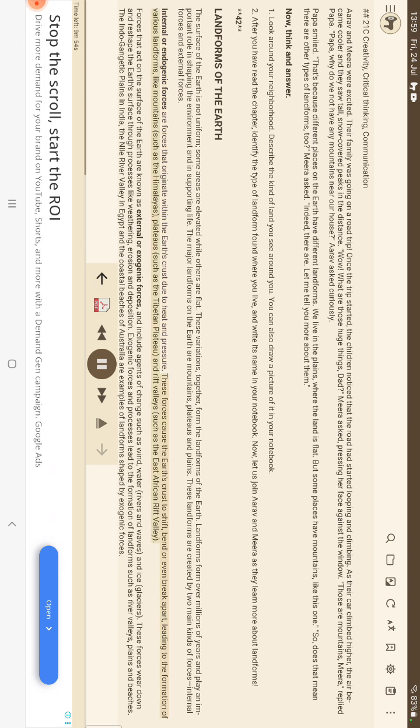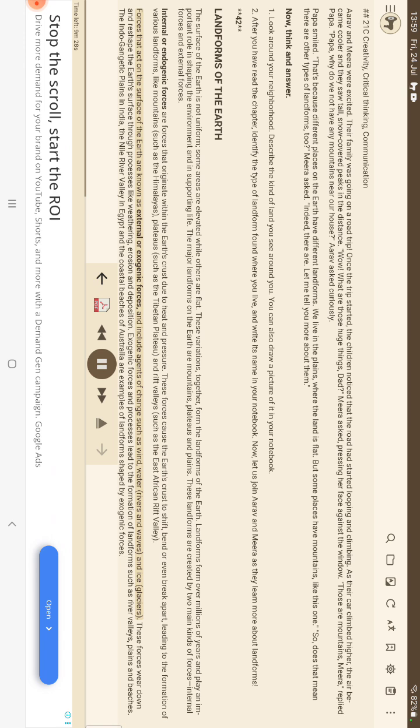These forces cause the Earth's crust to shift, bend or even break apart, leading to the formation of various landforms, like mountains, such as the Himalayas, plateaus, such as the Tibetan Plateau, and rift valleys, such as the East African Rift Valley.